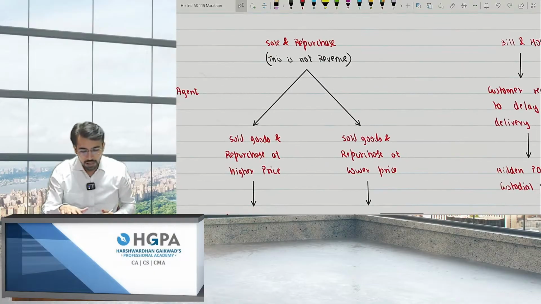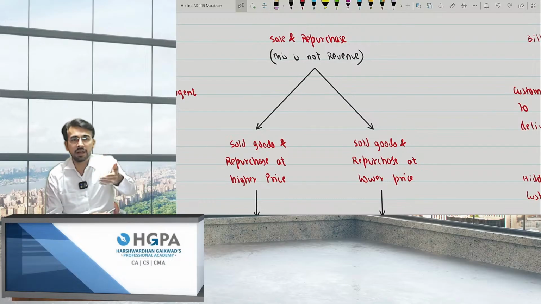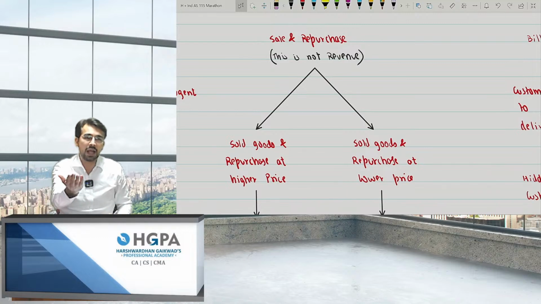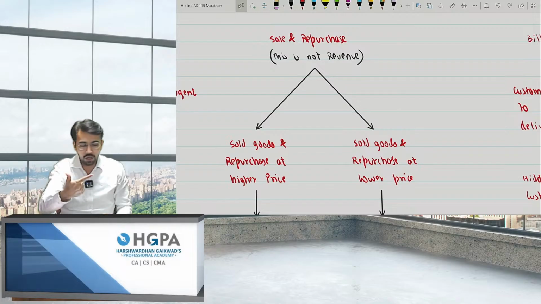Next, sale and repurchase. What was sale and repurchase? I'm selling and I'm repurchasing. Obviously, there were 2 points. If I'm selling at 100 and repurchasing at 110, that means it is a loan agreement. I'm paying you 10 lakh as interest. But if I'm giving you at 100, I'm purchasing at 90, that means I gave you to use it, and I'm repurchasing at 90. That means 10 lakh is nothing but the lease agreement. So basically, whenever there is sale and repurchase, it will be treated as either finance income or the lease agreement, right?